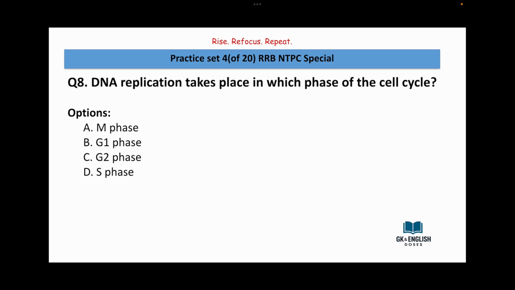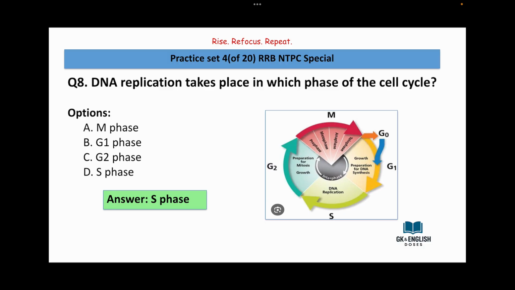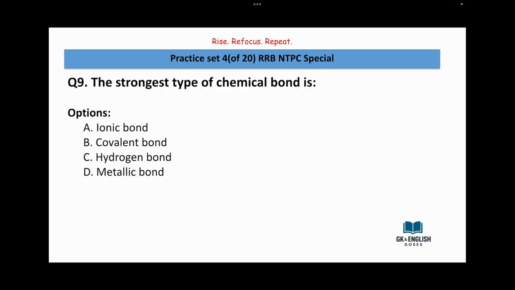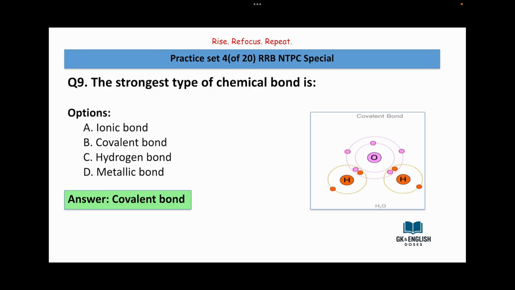DNA replication takes place in which phase of the cell cycle? M phase, G1 phase, G2 phase, S phase. Answer is S phase. The strongest type of chemical bond is ionic bond, covalent bond, hydrogen bond, metallic bond. Answer is covalent bond.